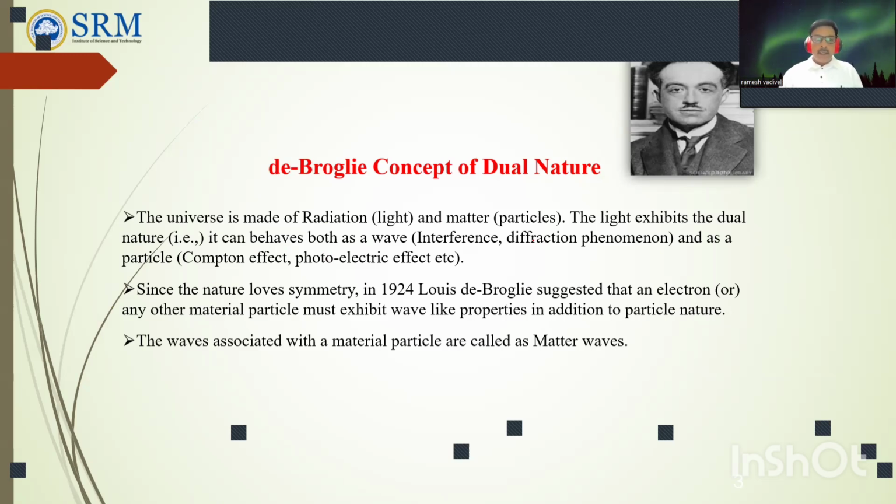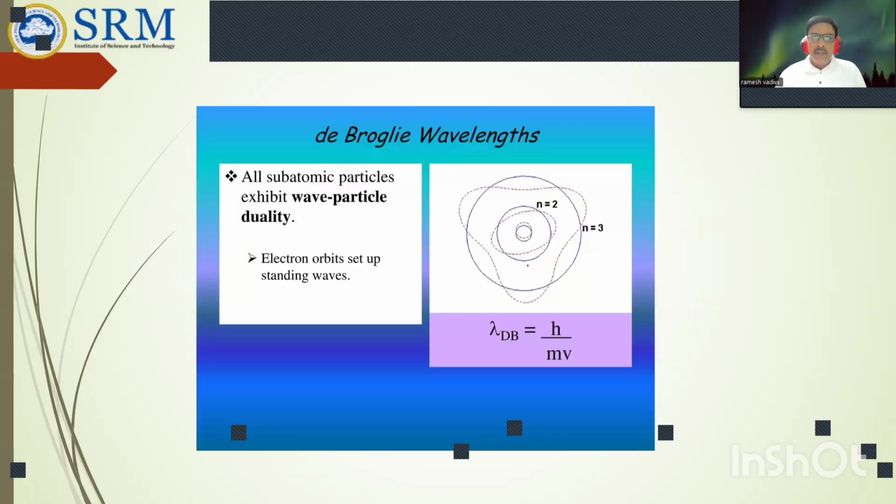spectra. Since nature loves symmetry, in 1924 Louis de Broglie suggested that an electron or any other material particle must exhibit wave-like properties in addition to particle nature. The waves associated with the material particle are called matter waves. The de Broglie wavelength: all subatomic particles exhibit wave-particle duality, particle nature and wave nature.